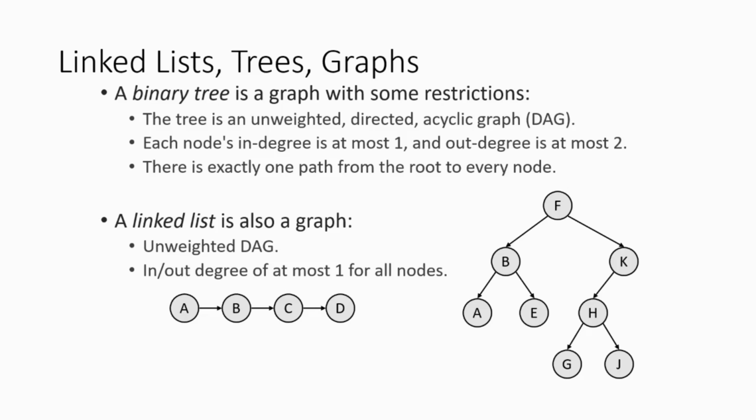When it comes to a linked list, it is an unweighted graph with in-degree and out-degree at most one for all nodes. A linked list doesn't have multiple connections. A linked list only connects one node to another. Like if A goes to B, B goes to C, C goes to D, it is usually connected, forming a series. In such cases, a linked list can also connect to itself. Okay, it has a self connection too.